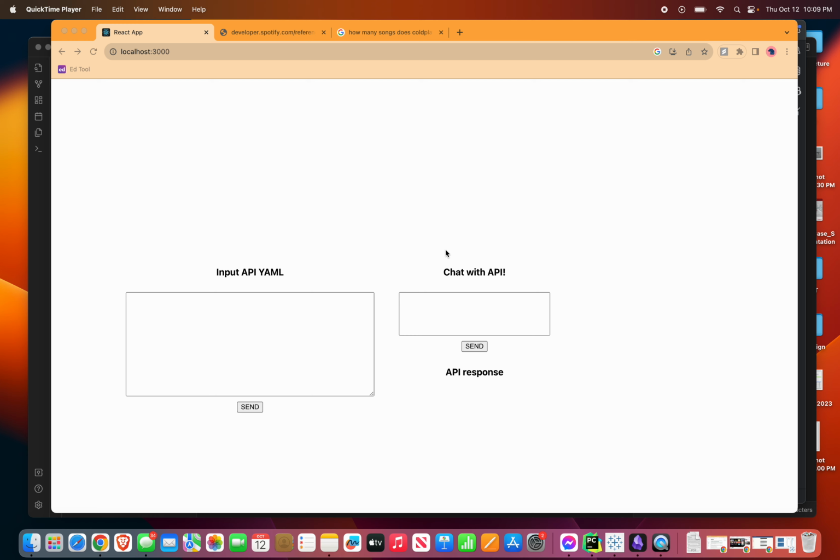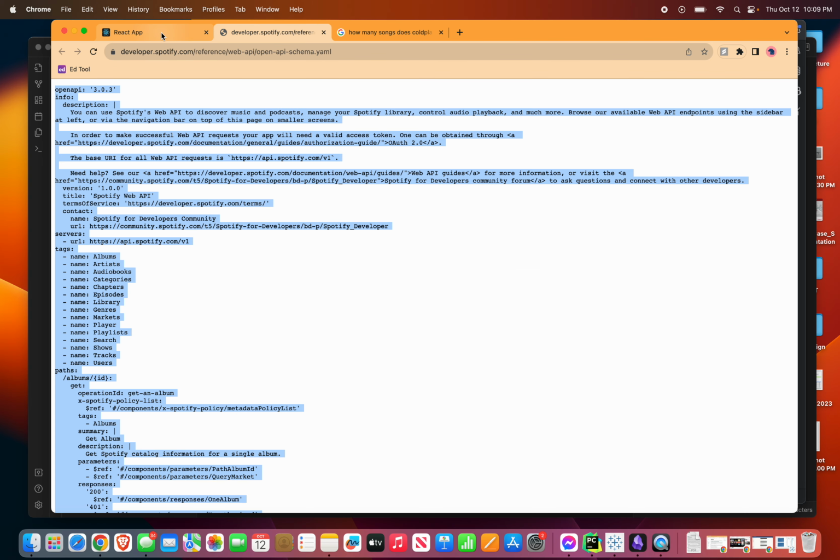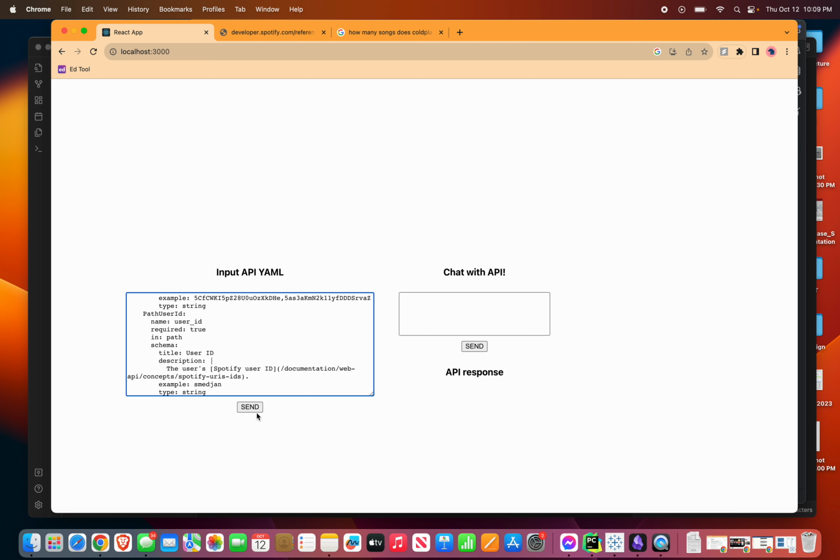Now, in the real world, I'd partner with Spotify or the website I'm working with to get their API specs in advance of the user using it. But for the purposes of this demo, I just pulled Spotify's online API spec that's stored as a YAML. So let's throw it in here.